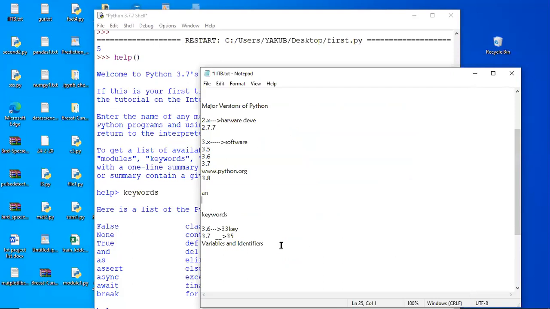After the keywords, we have variables and identifiers. As you're already aware, variables are the placeholders which are used to store values. Whereas an identifier is anything which is used to represent a variable. Identifiers are the symbols which are used to represent anything.